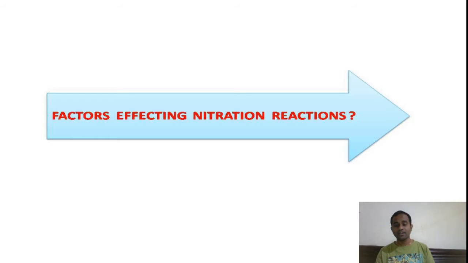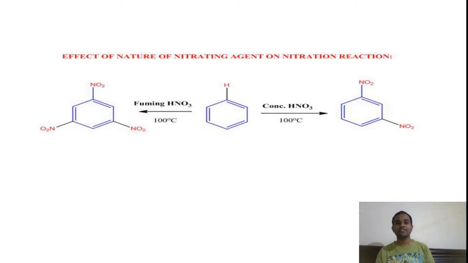Once again I am reminding you, the number of nitro groups replacing the hydrogen atoms on the benzene ring depends on various factors. You can see the first factor is the nature of nitrating agent. If we change the nature of nitrating agent, then the amount of nitration also changes.